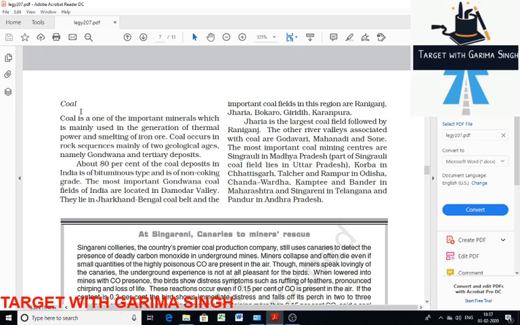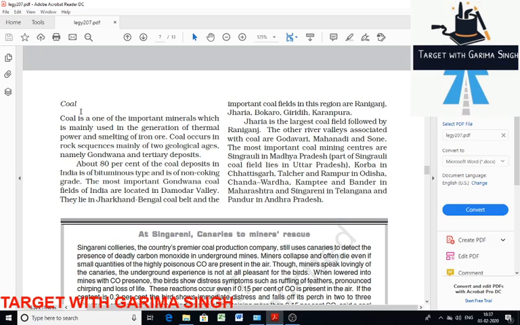So, like I said, coal is found in two rock sequences, the Gondwana fields. The Gondwana coal field, basically Damodar Valley, is the important coal field of India. Jharkhand and West Bengal have the entire area of this coal field. Jharia is the largest coal field, and Raniganj is the second largest. First is Jharia, second is Raniganj in case of coal.